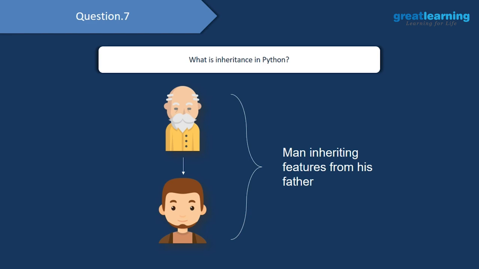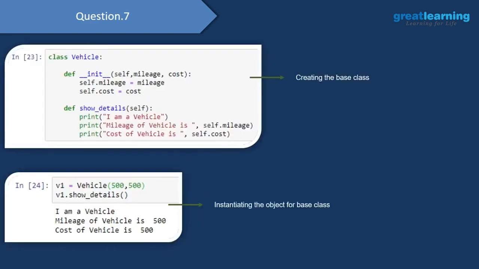So what happens in inheritance is we will have a child class and we will have a parent class, and the child class will be inheriting some features from the parent class. Either it can inherit only some of the features, or it can inherit all of the features from the parent class. So here we will start off by creating the parent class.